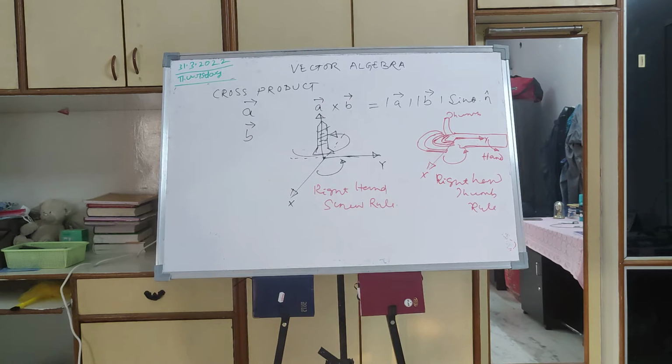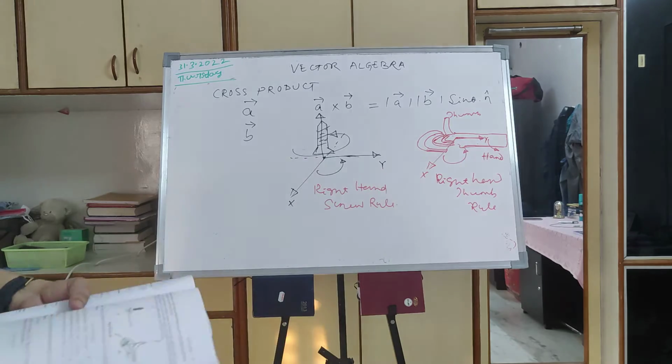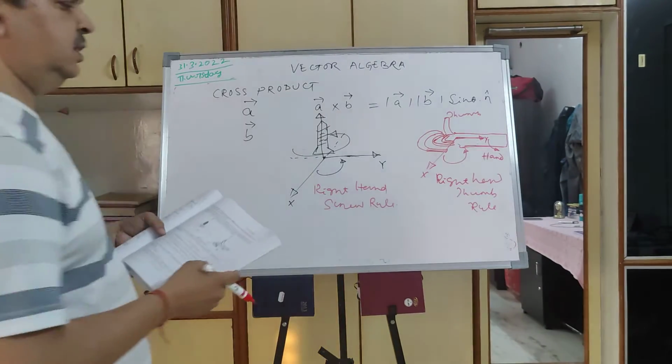In a right-handed coordinate system, the thumb of the right hand points in the direction of the positive z-axis when the fingers are curled in a direction away from the positive x-axis towards the positive y-axis, from x to y. So this is the right hand screw rule, and this is the right hand thumb rule.